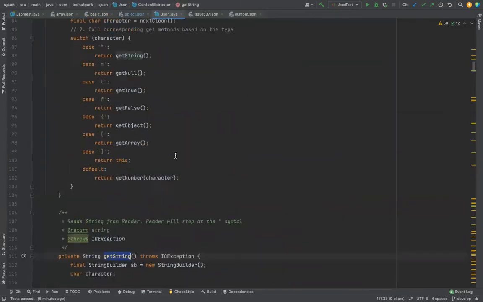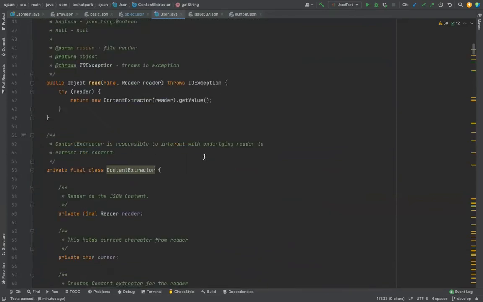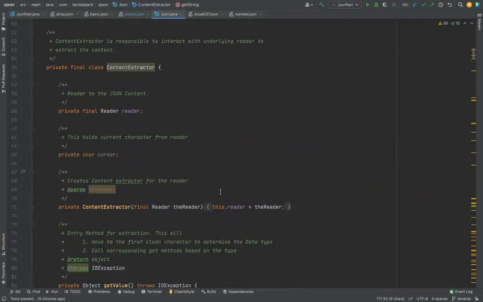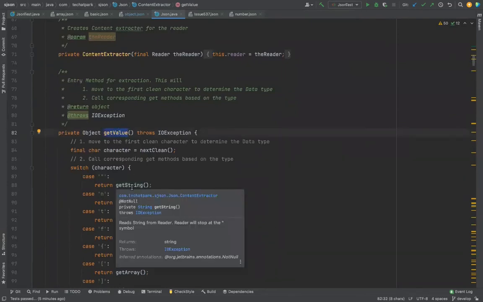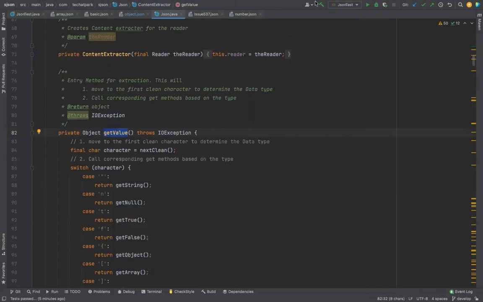Now the problem is, we don't consider this a problem until we see the memory that goes through. If you look at this get value, what is happening here is it is trying to read a string. Now the IO should wait until I complete my reading. I keep reading until I complete the reading.